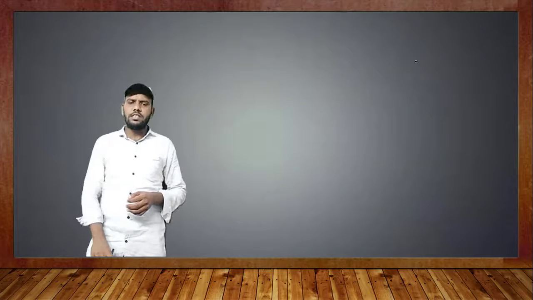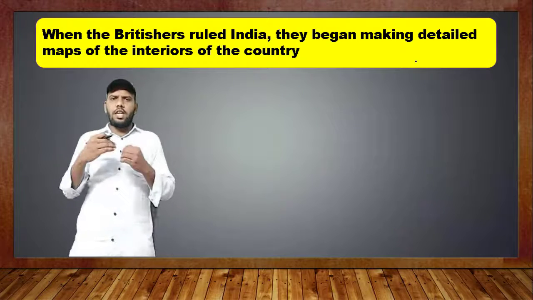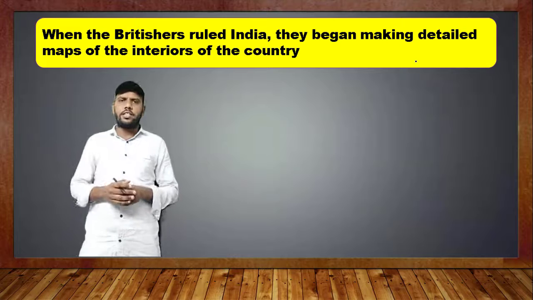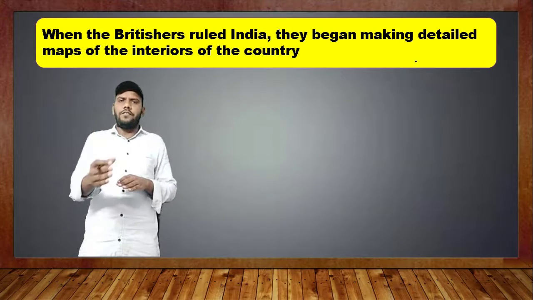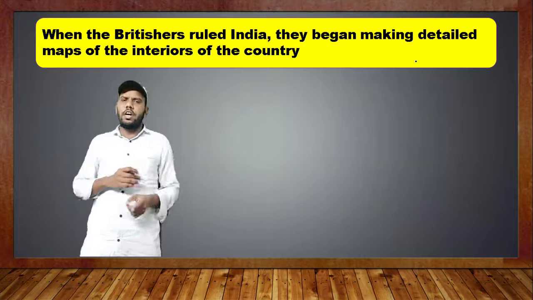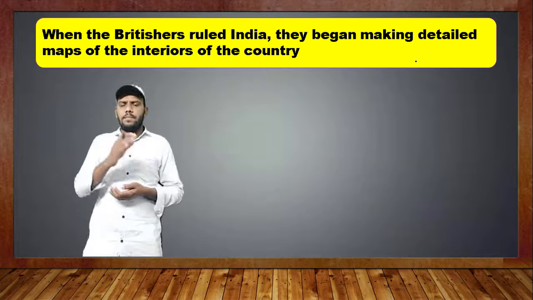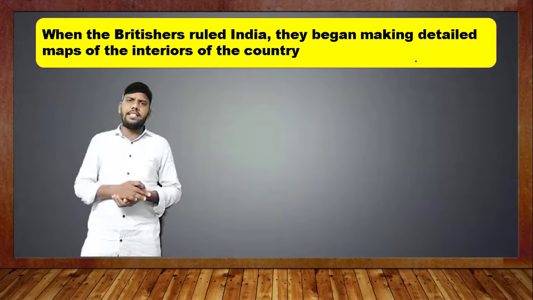Yes, children? Okay, so when the Britishers ruled, we can look at our India. We know India is a country in the continent of Asia, and European powers also controlled parts of Asia. Already we know the Britishers controlled our India. So the Britishers wanted to know how India is and where it is.